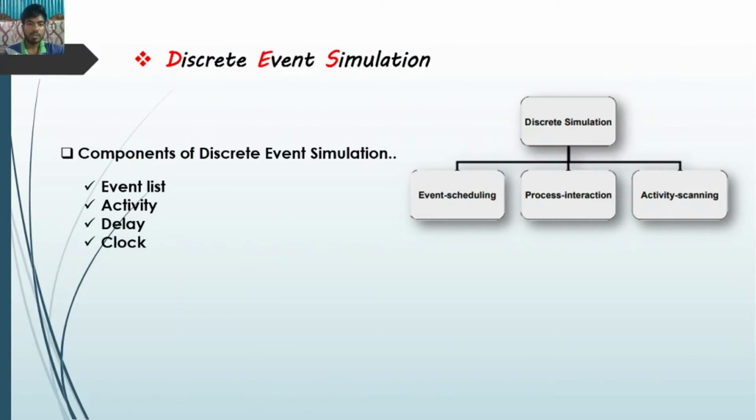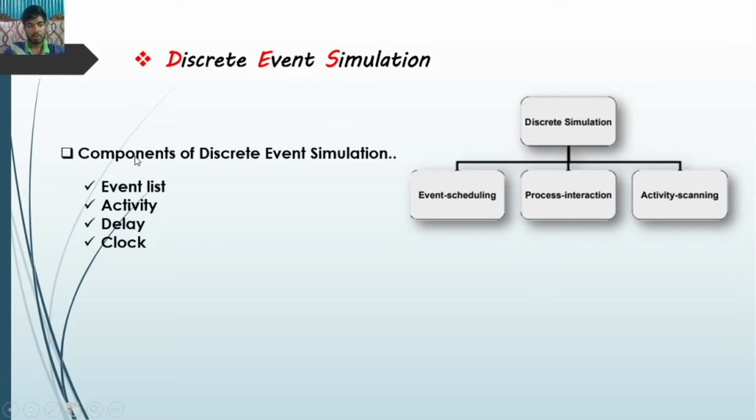Discrete event simulation. Here is the structure. For discrete simulation, there are 3 approaches: event scheduling, process interaction, and active scanning. That is the discrete simulation process.